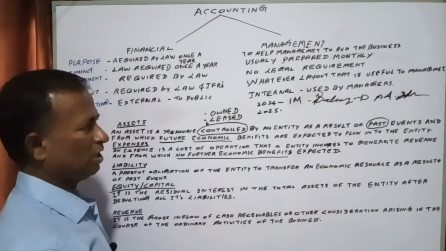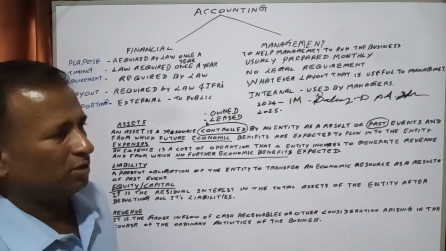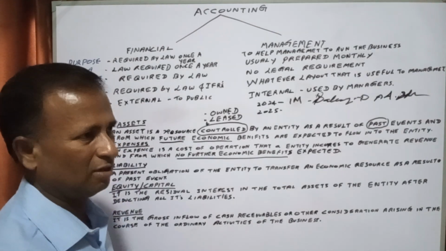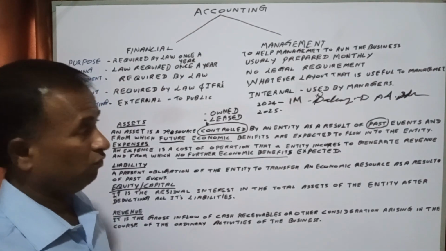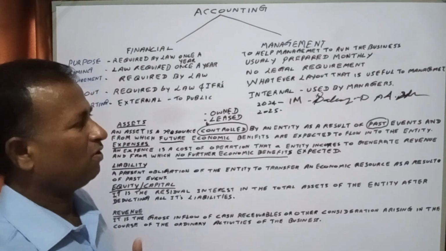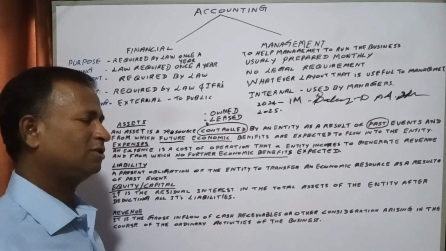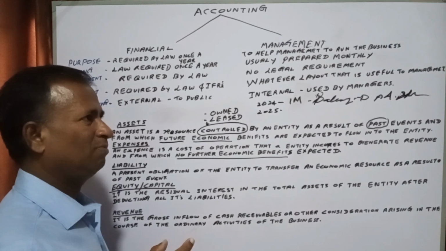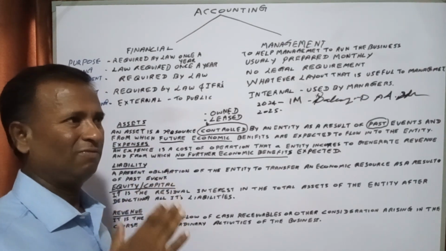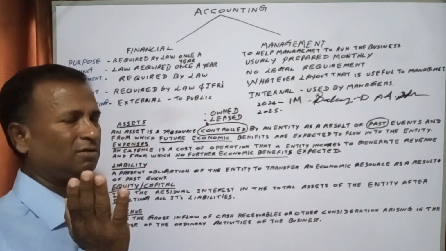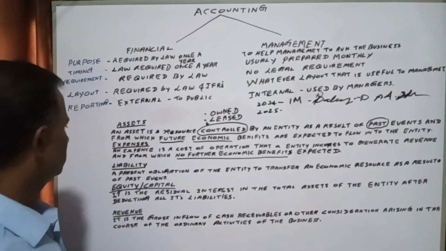Without those people, and without the staff involved in sales, development and research, we cannot expect revenue for the company. But the expenses spent on them in a particular period are not going to produce further income, or we cannot expect further economic benefits from that expenditure in the future. That is what an expense is.